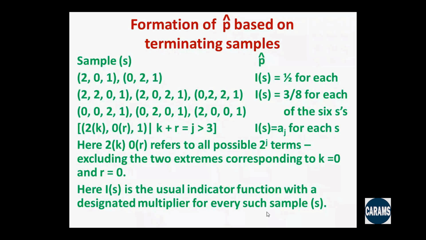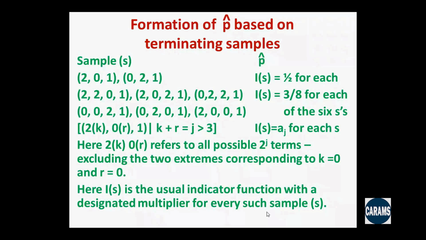Like that, even in general terms, when there are k plus r observations before I hit category 1, and if both k and r are strictly positive, then I get AJ for every sample S. Here 2k and 0r refer to all possible 2 to the power j terms, excluding the 2 extremes, because the 2 extremes, 2j1 or 0j1, correspond to non-terminating samples.